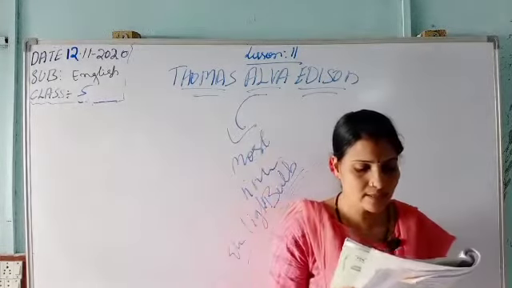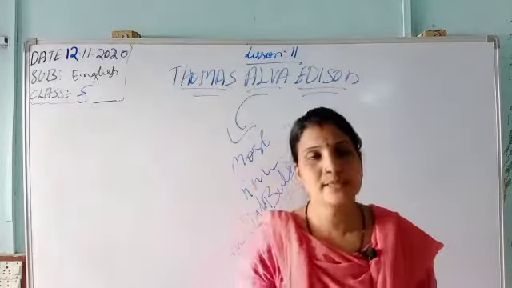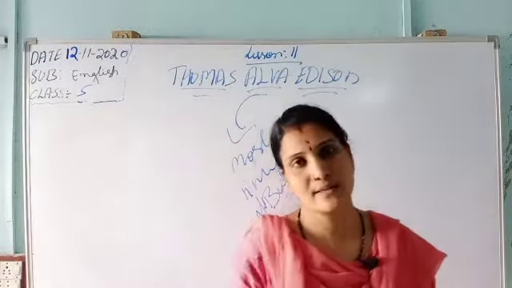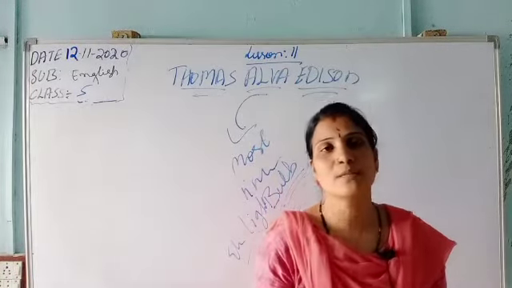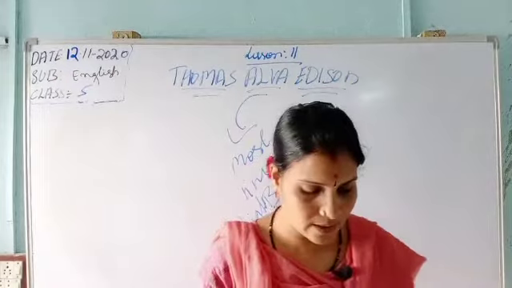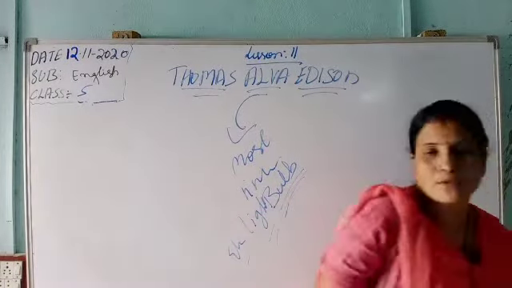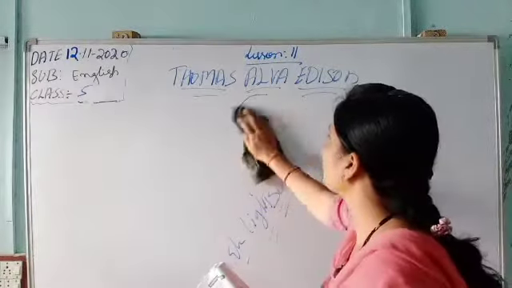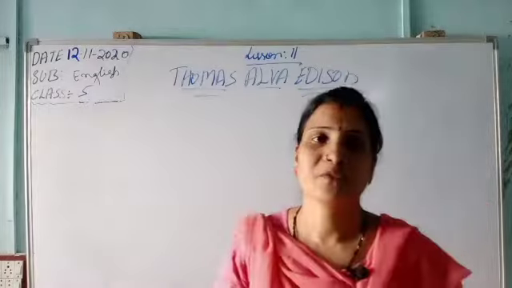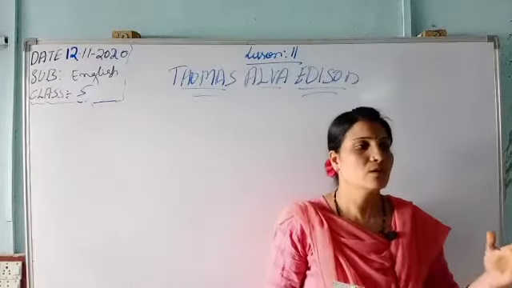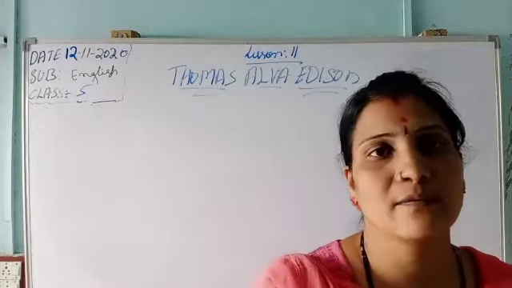His school teacher believed Thomas to be a dull student. Who was his school teacher? Just as we are your teachers now, Thomas's teacher called him a dull student. Everyone knows what a dull student means: one who will not read; we tell them to read. We will tell you also. Someone who does not read well, who doesn't know how to read, we call a dull student.